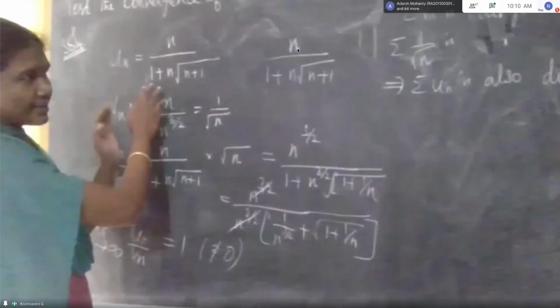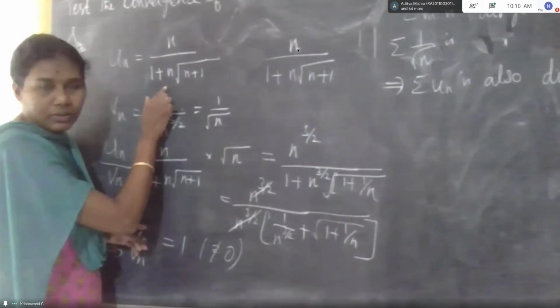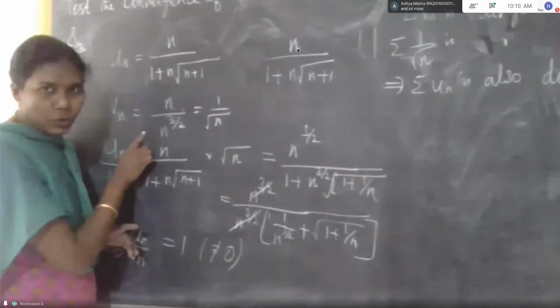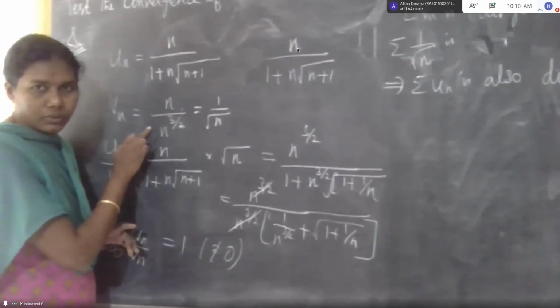Okay, ma'am. This is our Un event. Okay, this is understood. Okay, Vn. I think you know how to write the Vn value. No issue, ma'am.